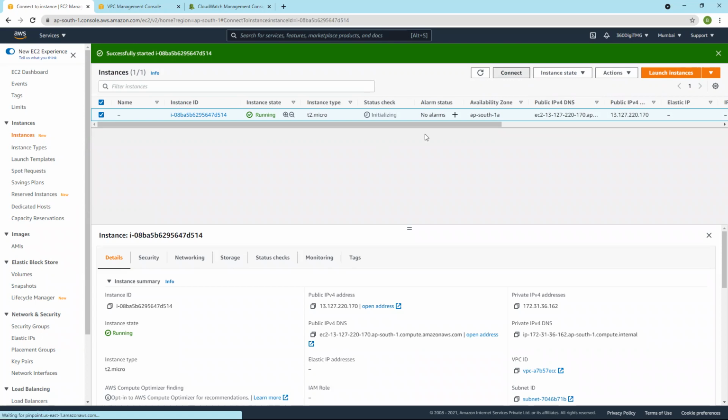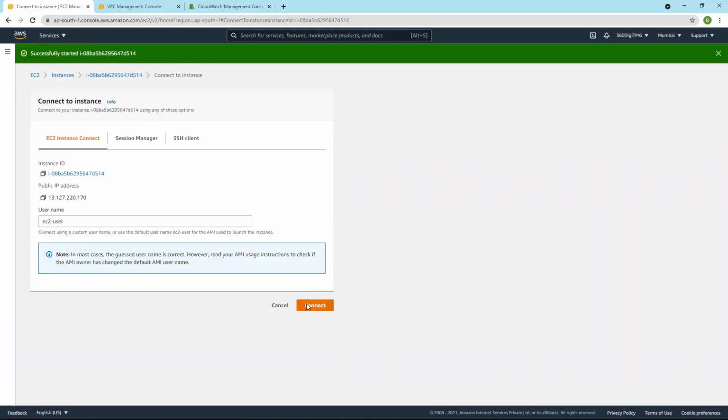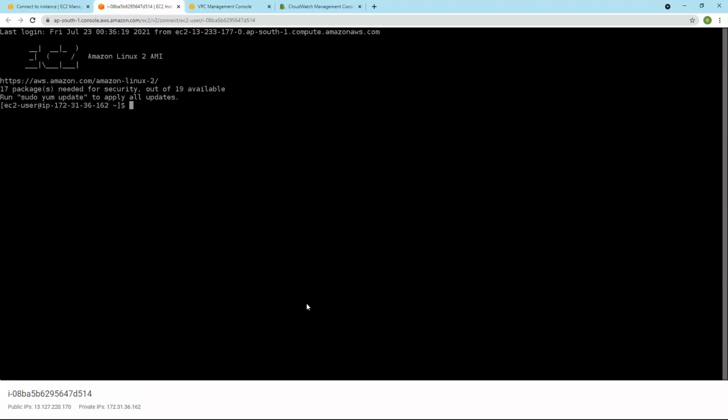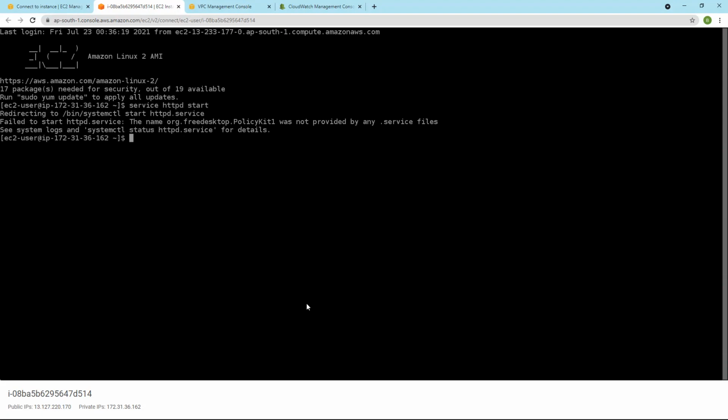Connect. So I have already installed HTTPD service. Okay, fail to start.